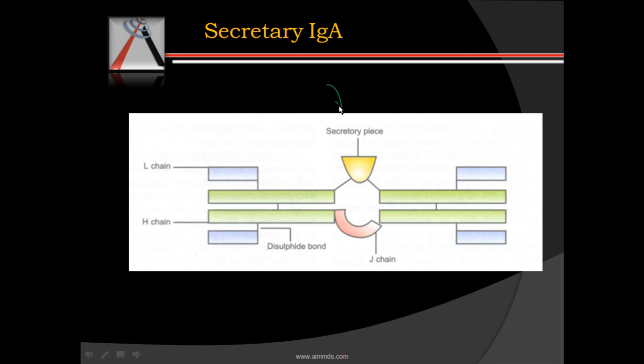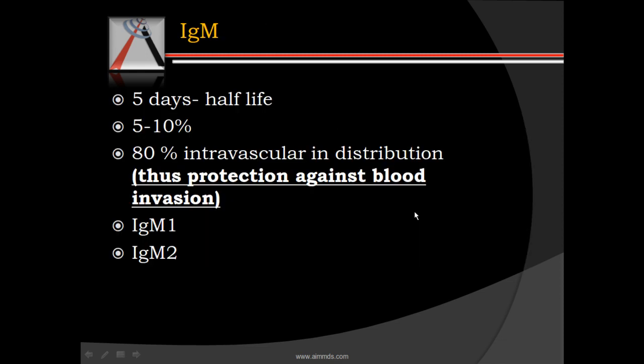This is a picture of secretory immunoglobulin. This is a secretory piece, and this is the J chain that links the two molecules together, making a dimer. Next, coming to IgM, or the large immunoglobulin, it has a half-life of 5 days. It comprises 5 to 10% of all immunoglobulins, and it is mostly intravascular in distribution. Thus, it protects against blood invasion.